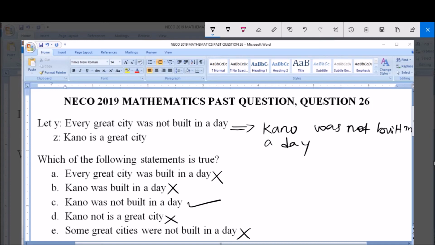So the correct answer now, that is the correct statement or the true statement, is what? Option C. Kano was not built in a day because Kano is a great city, and every great city was not built in a day. So C is the answer.